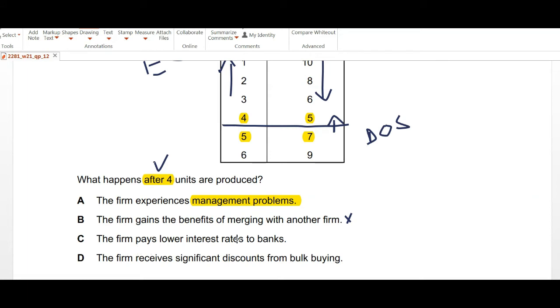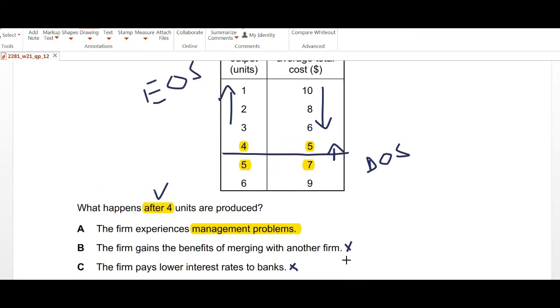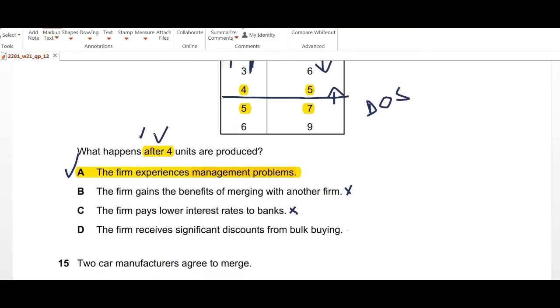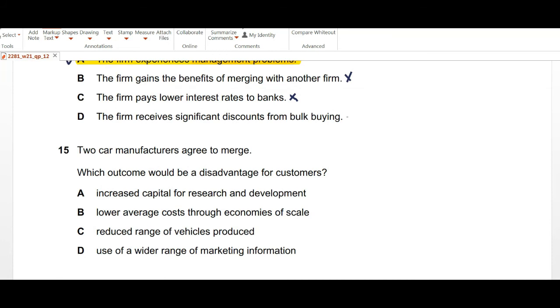The firm pays lower interest rates to the banks. We cannot say that from this information at all. The firm receives significant discounts from bulk buying. Again, this is related to economies of scale, and this would have been true if they had asked for a change in any of the earlier units, like 1 to 2 or 2 to 3 or after 3. But they're asking us for after 4, so we go with option A, because this is where the firm is experiencing diseconomies of scale and management problems are an indicator of diseconomies of scale.